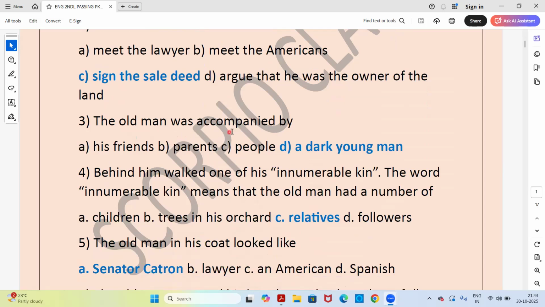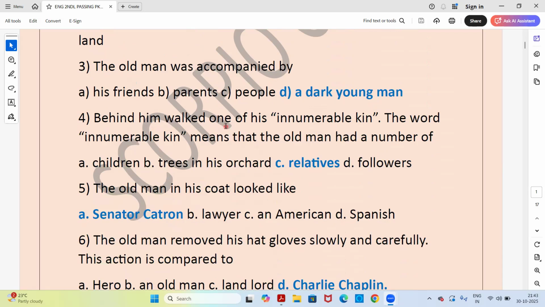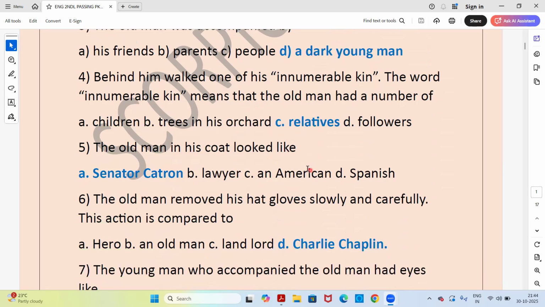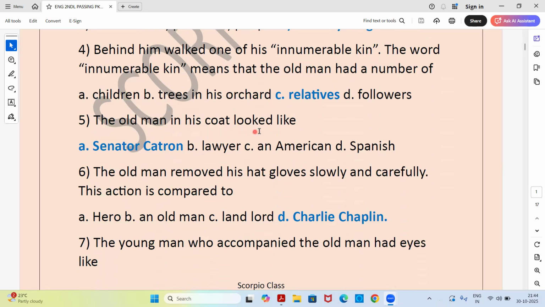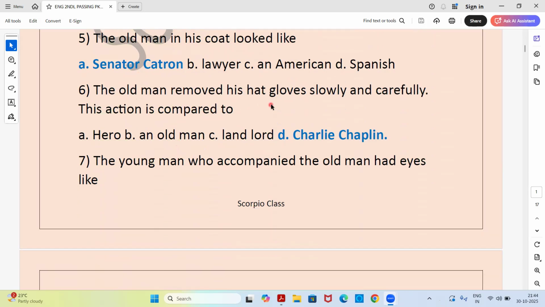The old man was accompanied by, option D, a dark young man. Next, behind him walked one of his innumerable kin. The word innumerable kin means that the old man had a number of, option C, relatives. The old man in his coat looked like, option A, Senator Catron. Next, the old man removed his hat and gloves slowly and carefully. This action is compared to, answer is option D, Charlie Chaplin.